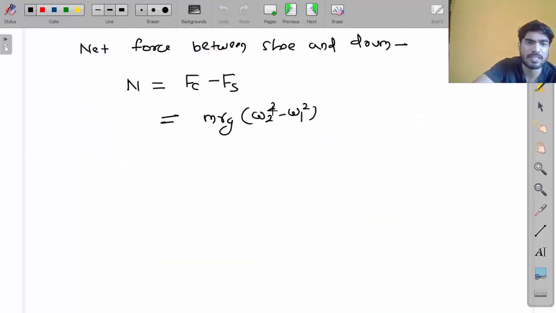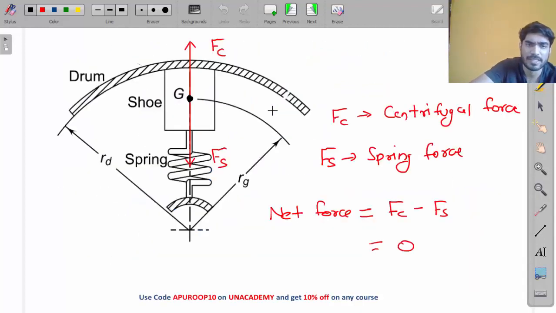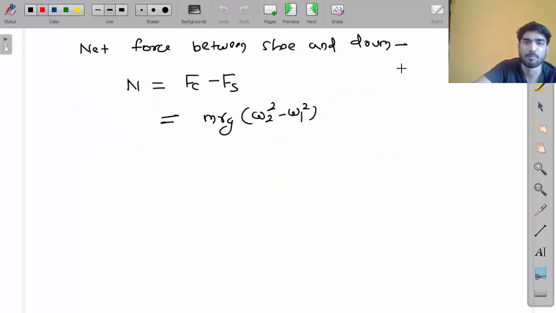Okay, so what will be the friction force, my friend? Friction force will be acting here like this. Let's call it F. F is the friction force. Friction force will be mu times normal force.